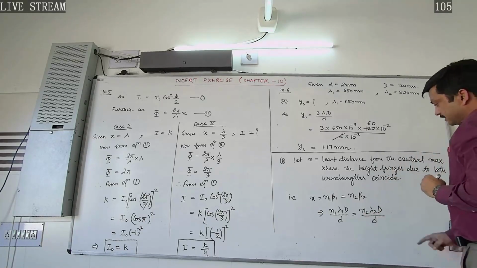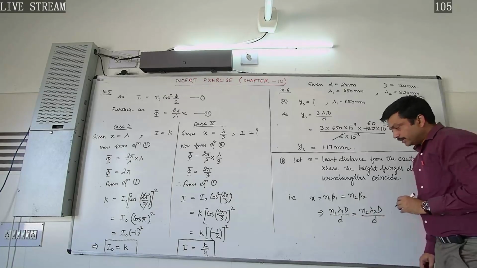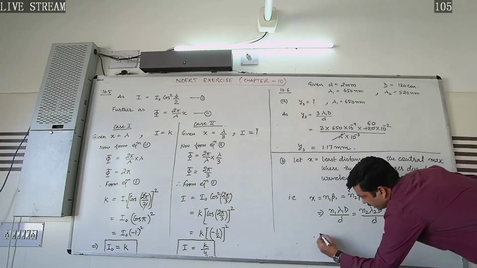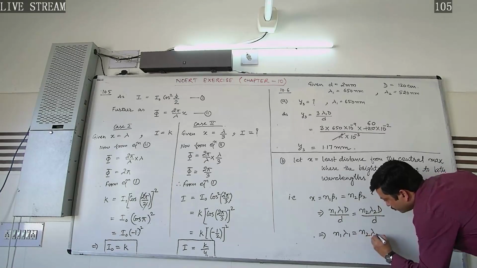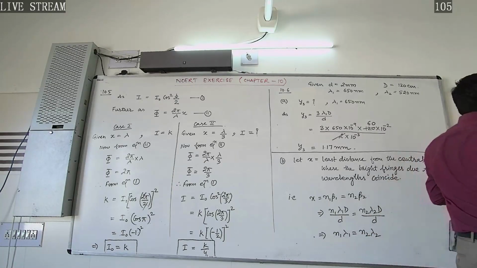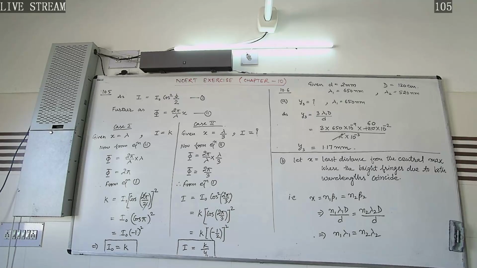Here D by d cancels out on both sides, which implies n1 lambda 1 equals n2 lambda 2.